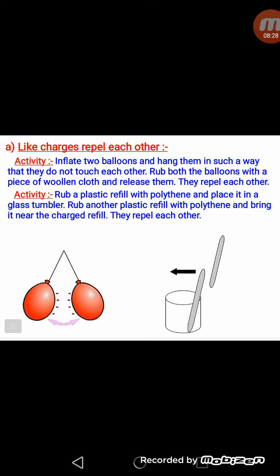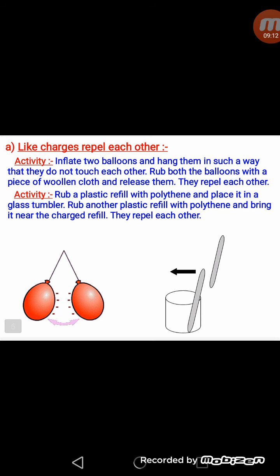Here are shown different activities which prove that like charges repel each other. In the first activity, we have to inflate two balloons, rub these two balloons with a piece of woolen cloth, and hang them from some height. We will see that these two balloons, because they acquire the same charge after rubbing, repel each other. So this activity clearly proves that like charges repel each other.